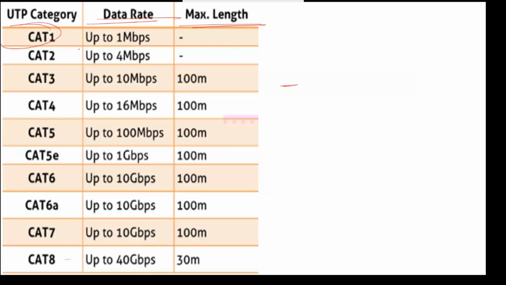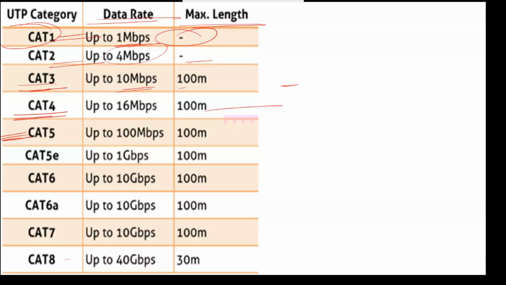So in the starting, category 1 was introduced. Nowadays that is not available in the market. In the market we have only category 5 onwards available: Category 5, 5B, 6, 6A, 7, 8. Till category 4, those are not available in the market. In category 1 earlier, up to 1 Mbps speed was there and maximum segment length was not defined. Category 2, 4 Mbps, and there is no segment length defined at that time. That is defined from category 3.